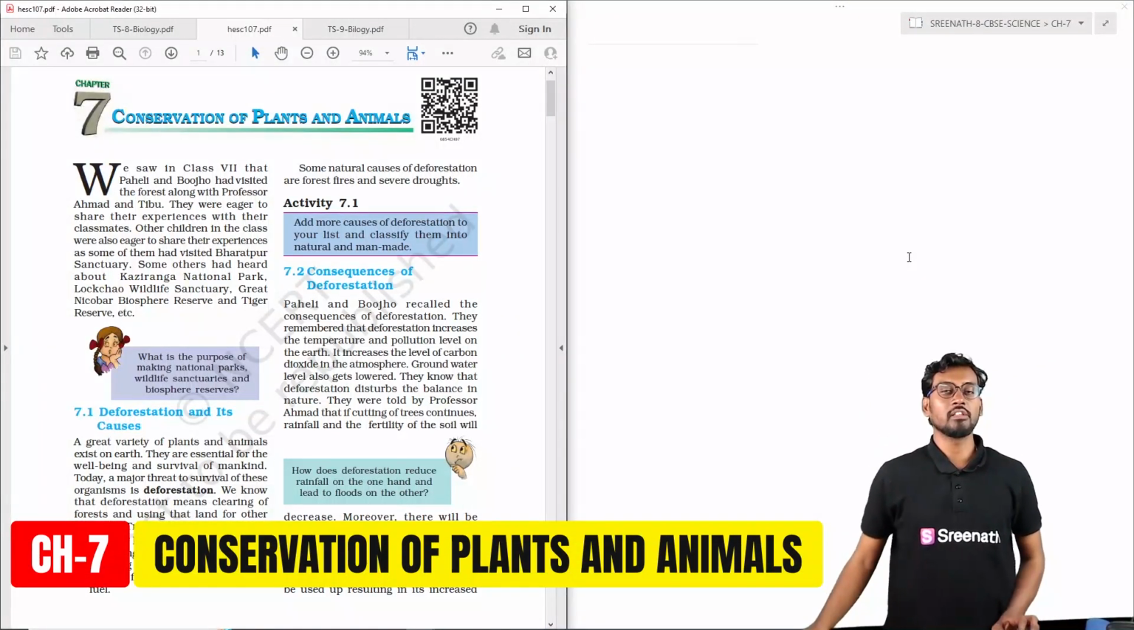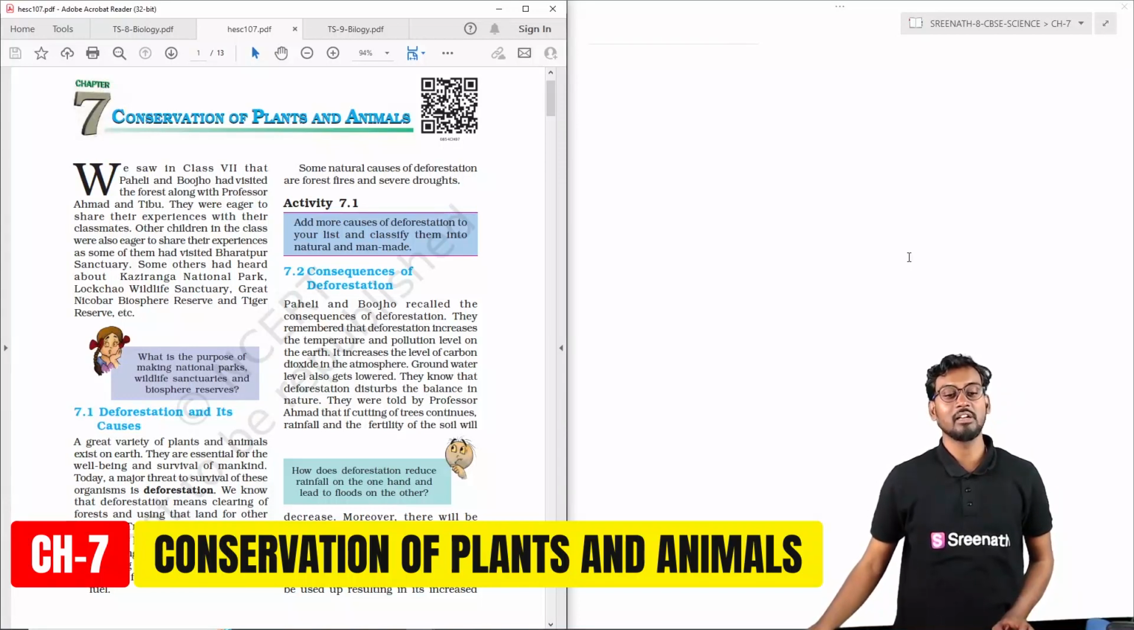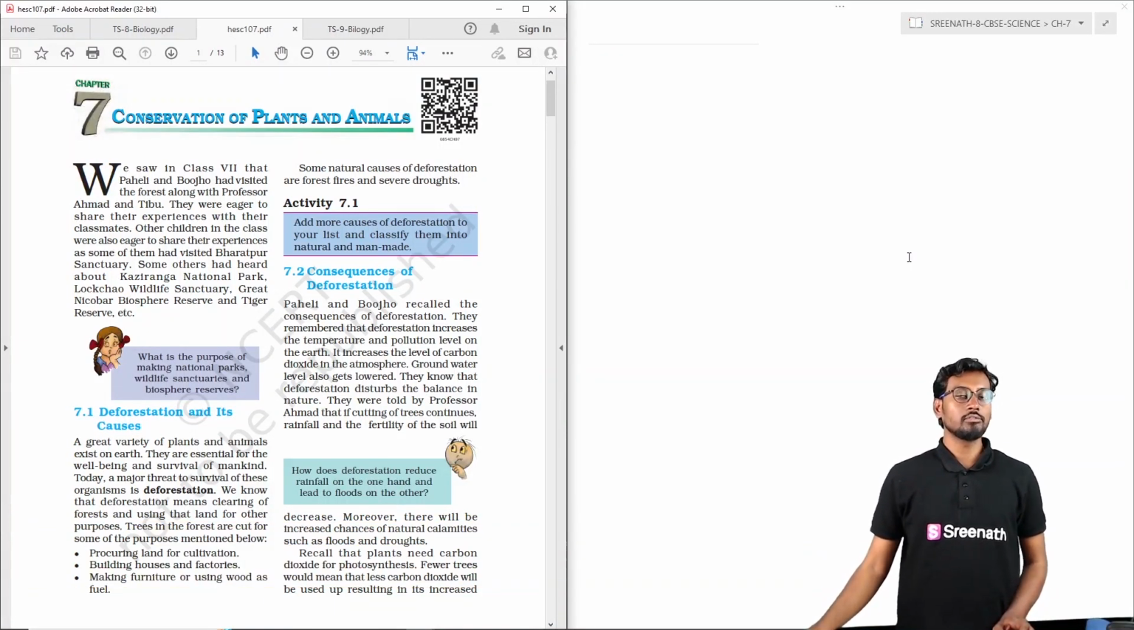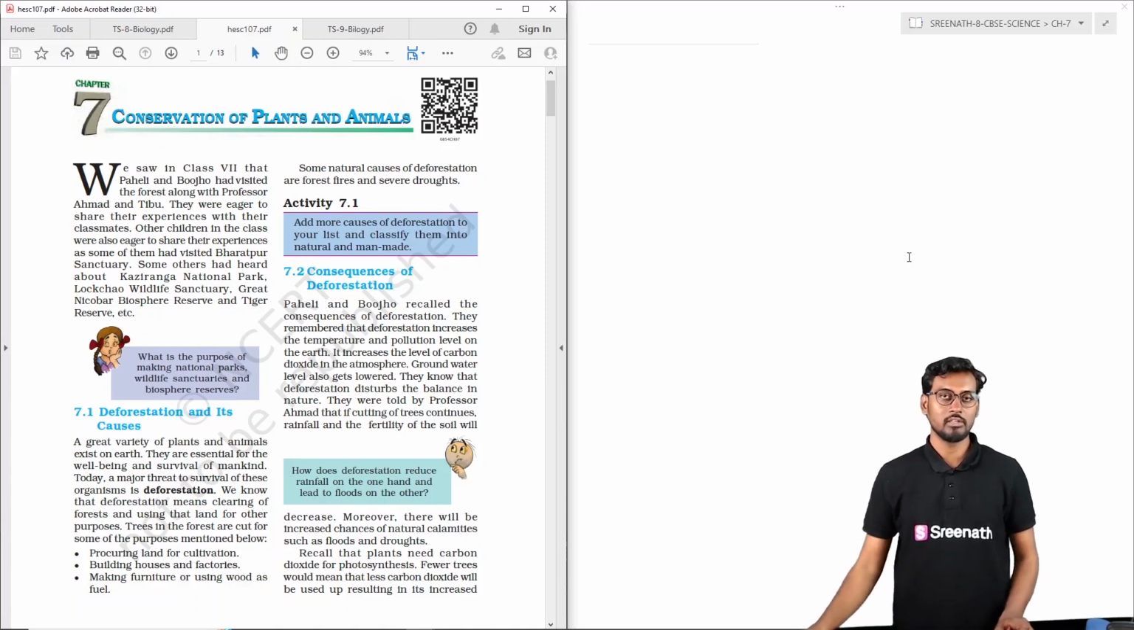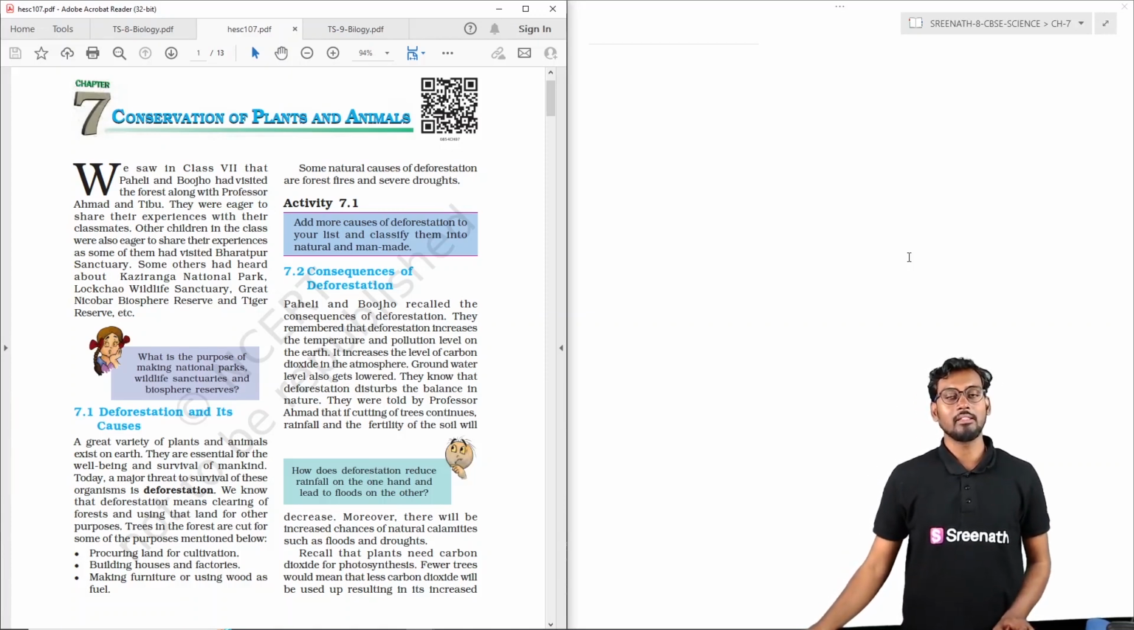Today we are going to discuss the 8th class science CBSE, the 7th chapter, conservation of plants and animals. First we are going through the overview of each and every topic of this chapter, and thereafter we will have a thorough discussion of each topic, and finally a summarization of the topic.